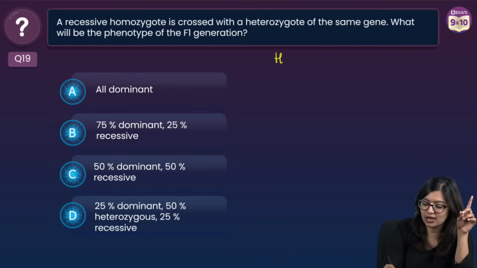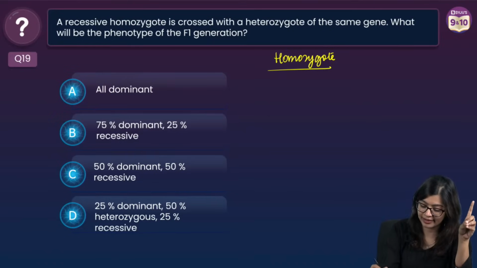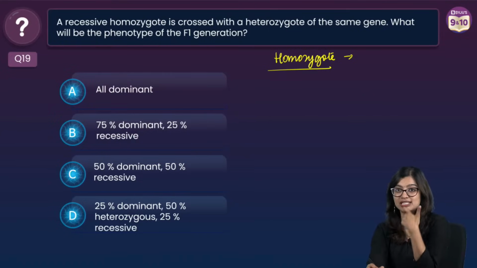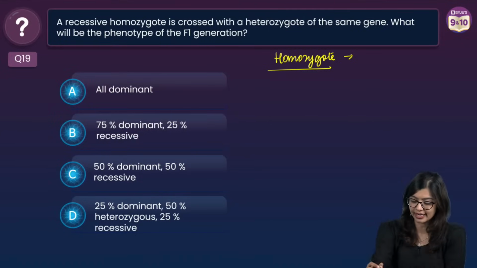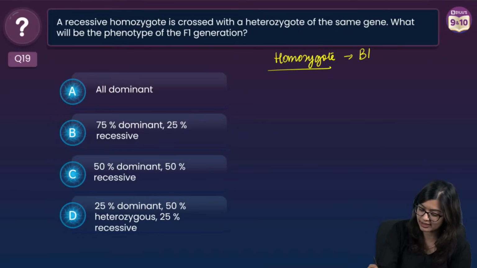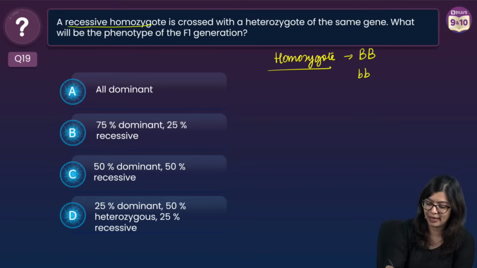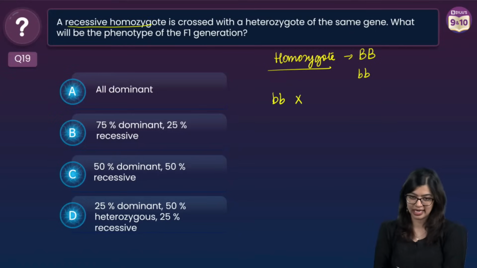Now, what is a homozygote? A homozygote is one which will have a similar pair of alleles, right? Which means that it could either be a dominant pair or it could be a recessive pair. Now, what have they given? A recessive pair. So, a recessive homozygote is crossed with a heterozygote.